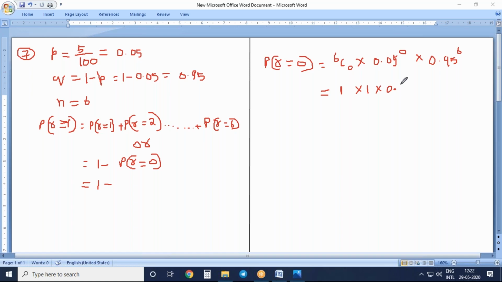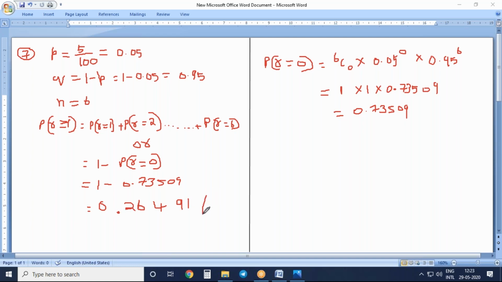So you will be getting 0.73509. 0.73509 you subtract from 1. 1 minus 0.73509 will be 0.26491. 0.26491 will be the answer.